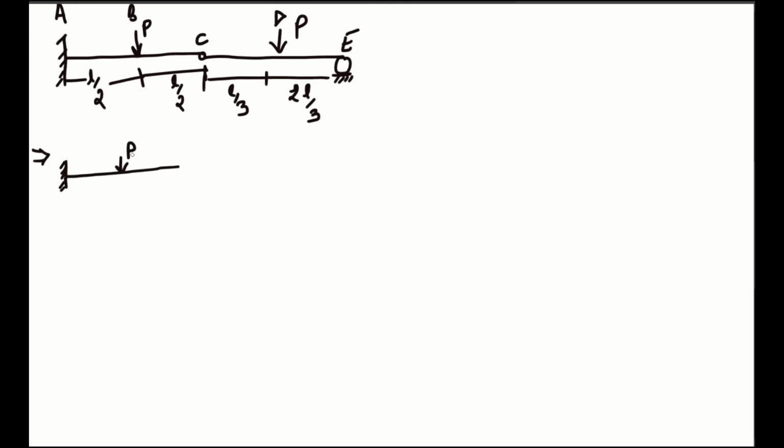So this is P, this is R, and this is P, this is RE, and this is also R. Okay, this is point C, this is E, and this was point A, and there is a reaction RA. I'm not showing the moment now because we are taking only the shear force calculations.